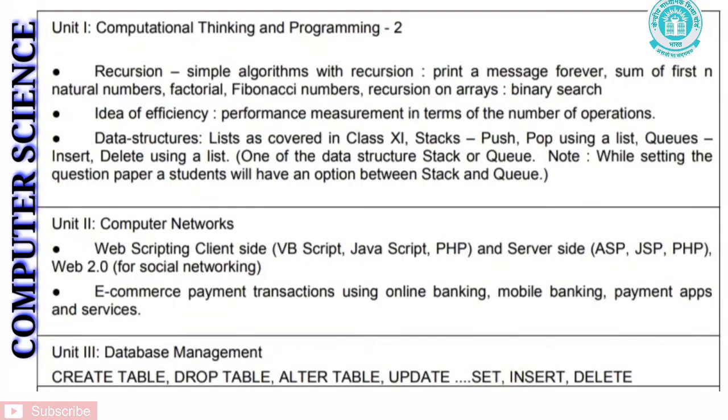Let us come to next subject, that is computer science for class 12. The deducted portion from unit 1, that is computational thinking and programming 2. Under this unit, recursion, simple algorithm with recursion, print a message forever, sum of first natural number, factorial, Fibonacci numbers, recursion on arrays, binary search.